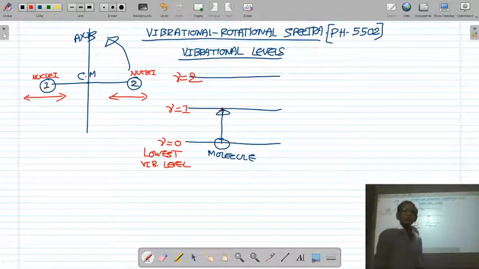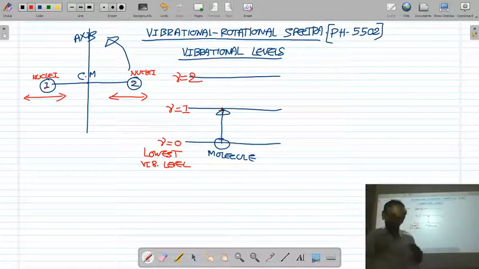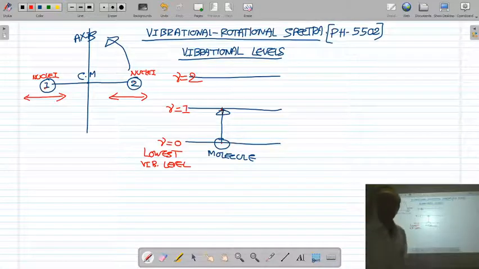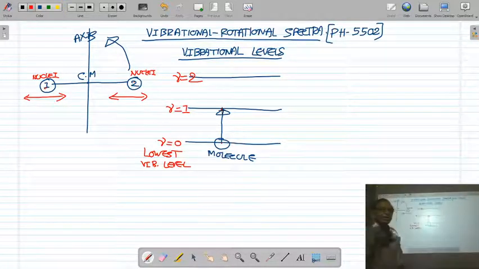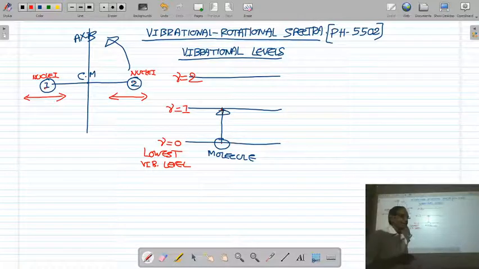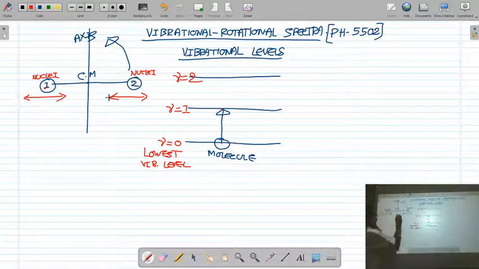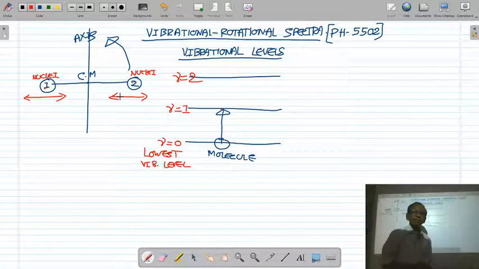What are you doing in Navaratri? You are doing both motions, rotational motion and also vibrational motion. In Navaratri, you are performing two motions: rotational motion around the Mataji, and along with the rotational motion, you are also vibrating your body about the equilibrium position. Similarly, the molecule is performing two motions, rotational motion along the axis of rotation, and two nuclei of the molecule are oscillating or vibrating about the equilibrium position along the internuclear axis.